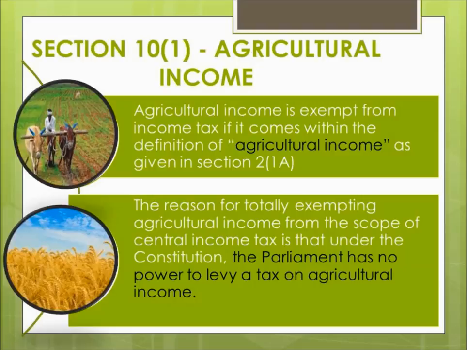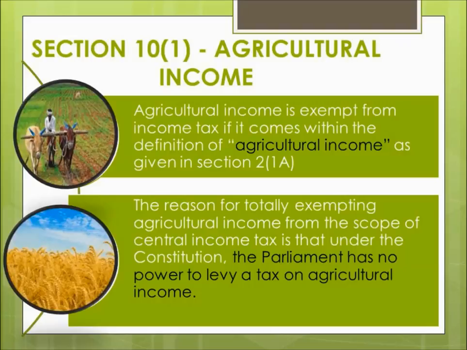If the income falls under that definition, then it will be exempted. But if the income does not fulfill the conditions prescribed under that definition, then that income will not be considered as agricultural income and hence will not be exempted. So we have to be very particular about determining whether the income is agricultural income or not.